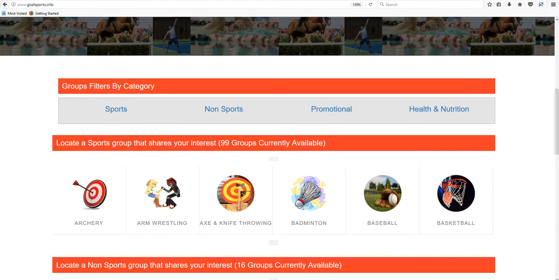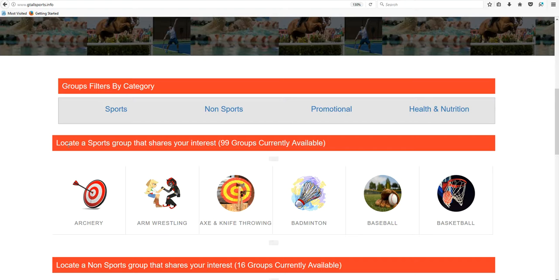As you scroll down the page, you will see that there are 4 categories of groups that we have information on. The first selection is going to be the sports groups. These are mainly competitive groups. Then we go to non-sport groups. They're active groups, but basically non-competitive. We have promotional groups for the people that are promoting events and so forth on the site that you may want to join. And we also have various health and nutritional groups.